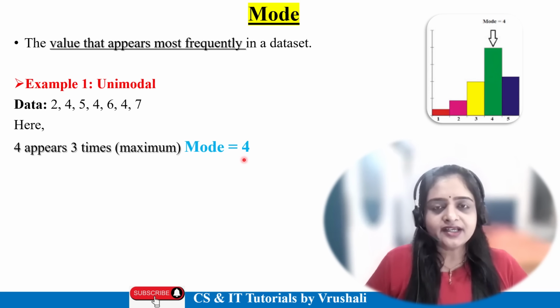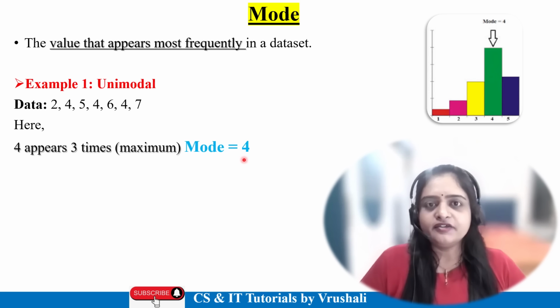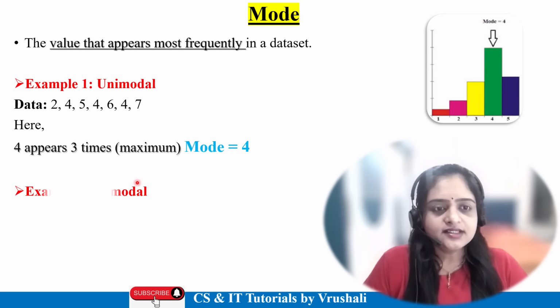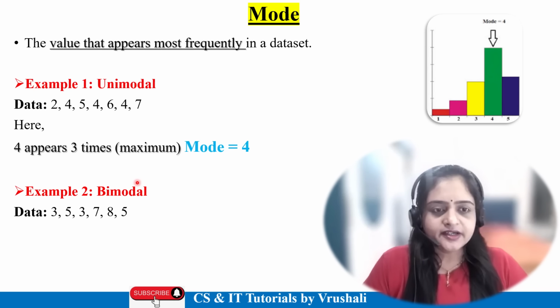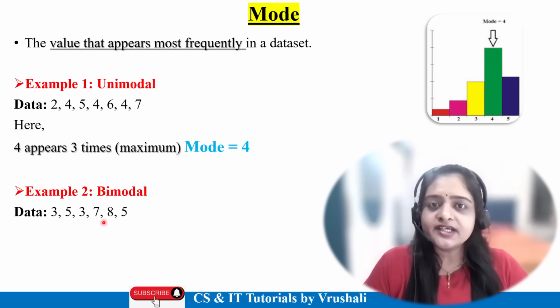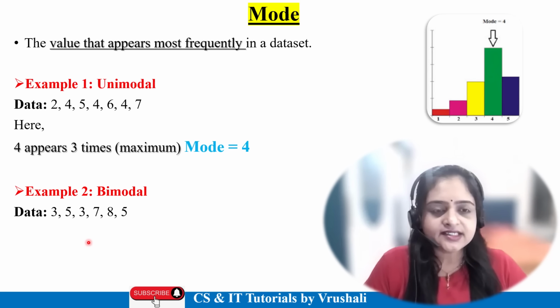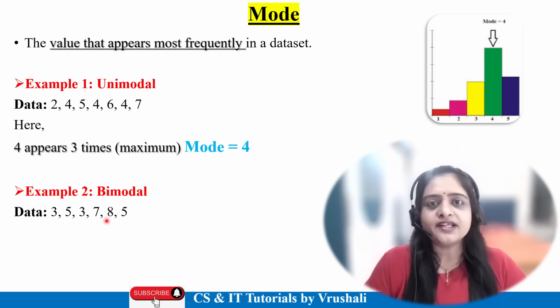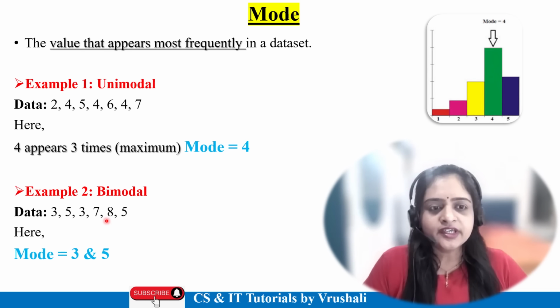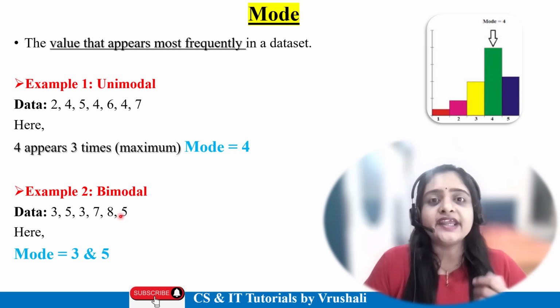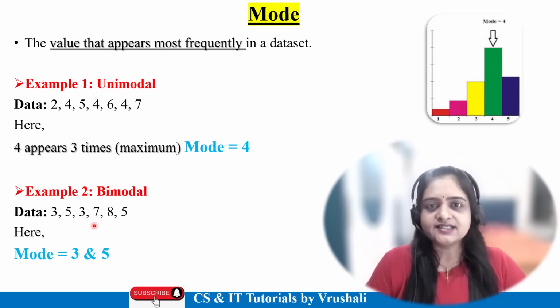Which element is present the maximum number of times in your data set? Again, take a second example. See here. Now tell me which elements are majorly present in your data set. 3 is present 2 times. 5 again is present 2 times. 7 and 8 are present 1 time. So here the mode is 3 and 5. Both elements are equally present in your data set. So this is called the mode.